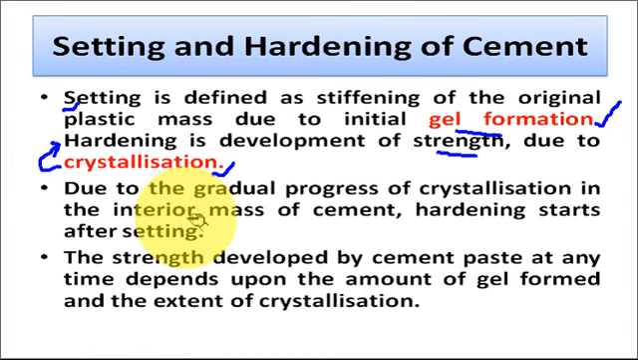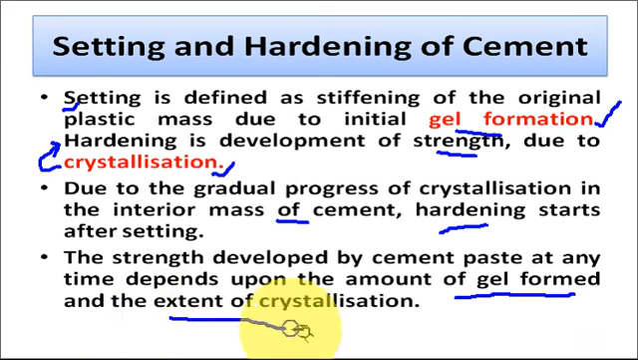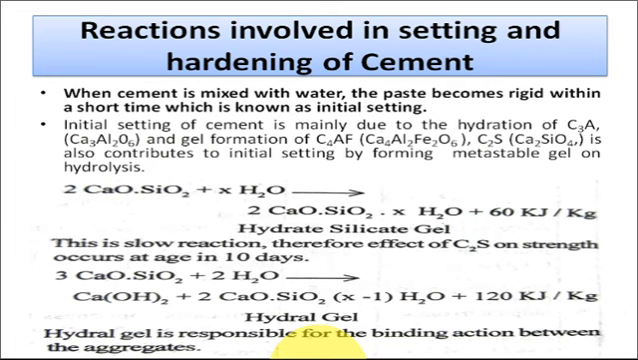After the initial setting, due to the gradual progress of the crystallization in the interior mass of the cement, the hardening process starts. The strength developed by cement paste at any time depends upon the amount of initial gel formation, that is the initial setting, and the extent of the crystallization. So what are the two factors which determine the strength of the cement? These are the initial gel formation reactions, and second is the extent of the crystallization. So now first we are looking at the reactions involved in the setting and hardening of the cement.